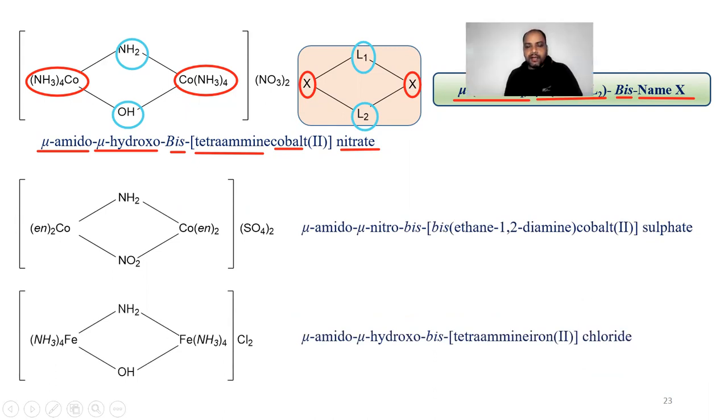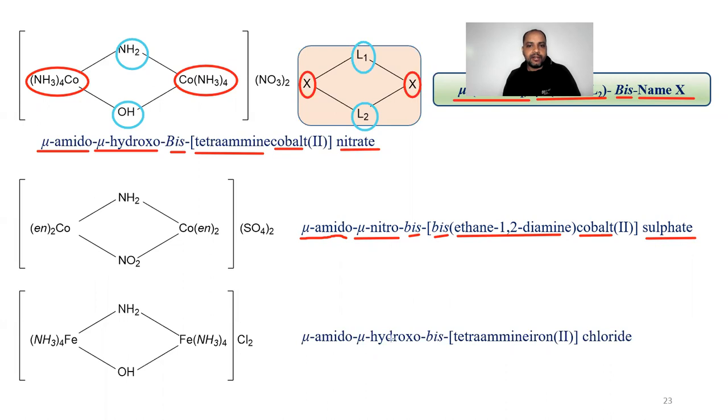Now, writing down the name of this ligand, mu-amido is written at first, and mu-nitro, bis. Again here we have got bis, and it comes out to be ethane-1,2-diamine cobalt sulfate, and finding the oxidation state using the oxidation number method.